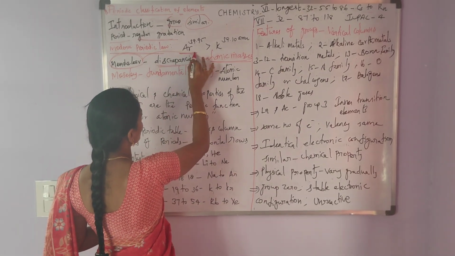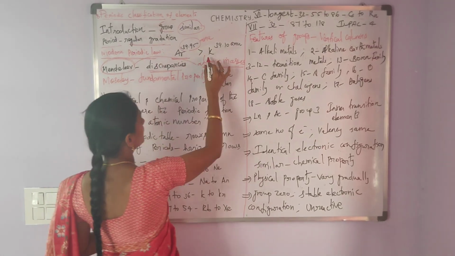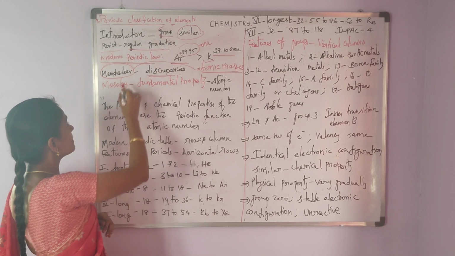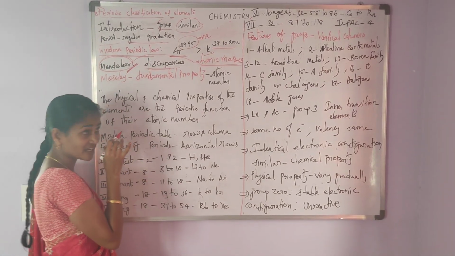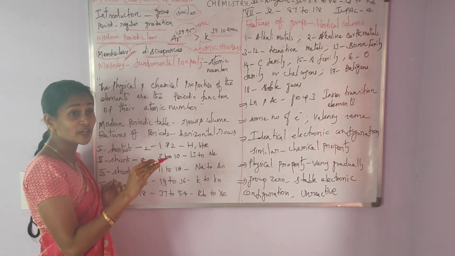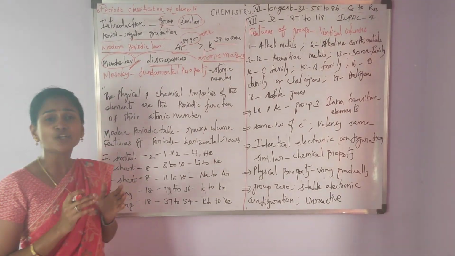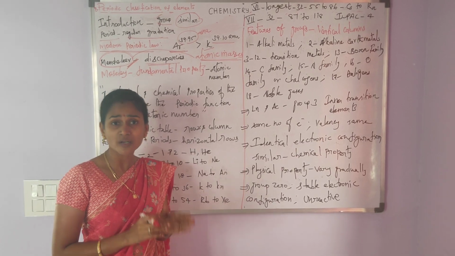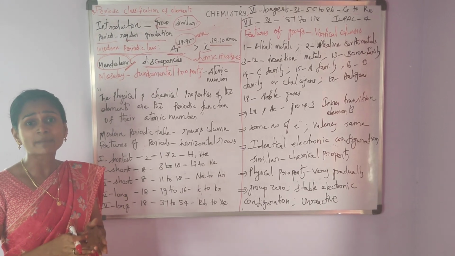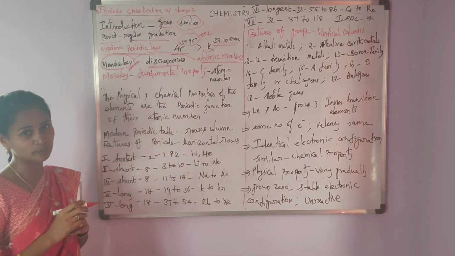The example is argon, whose atomic mass is 39.95 AMU. Potassium's atomic mass is 39.10 AMU. Based on Mendeleev's periodic law, argon should be placed after potassium. But in Mendeleev's periodic table, argon is placed before potassium. And no chemist could place argon, a less reactive gas, in the place of lithium and sodium of the same group, as both lithium and sodium are highly reactive metals.